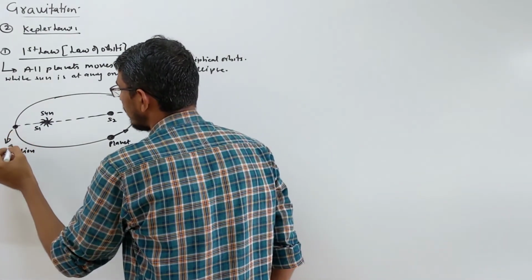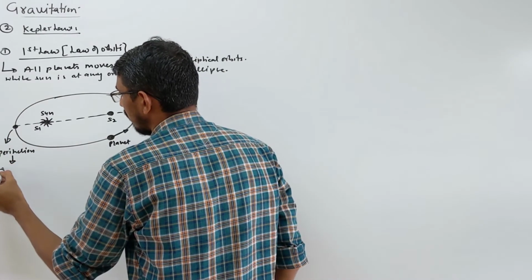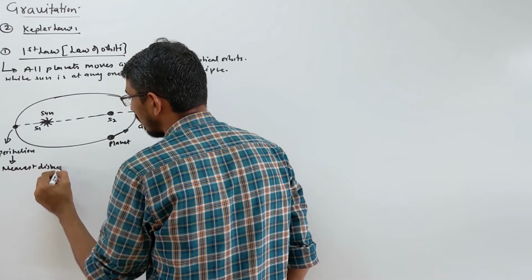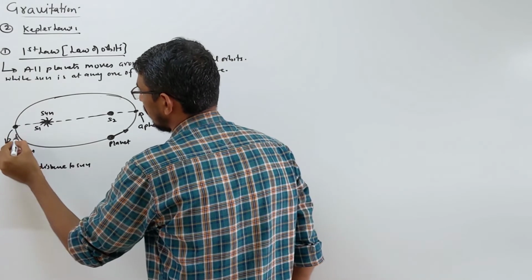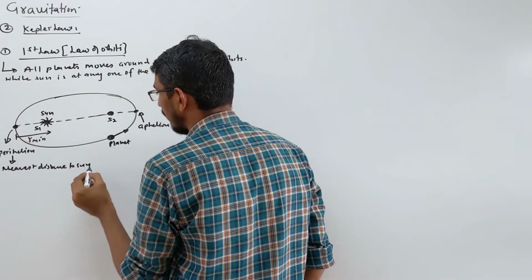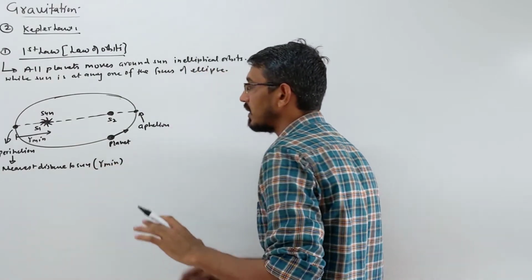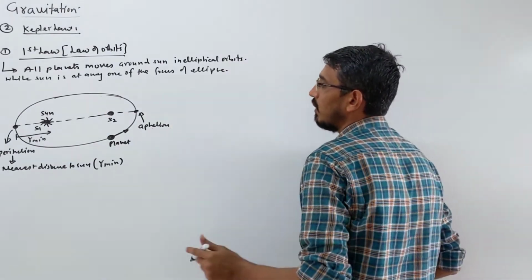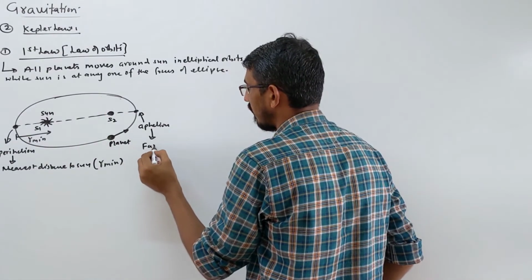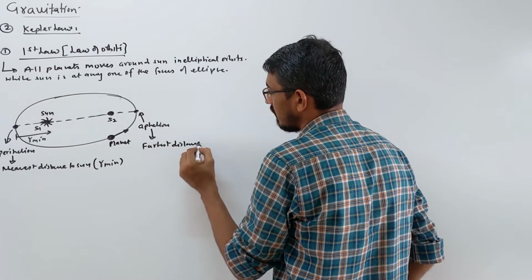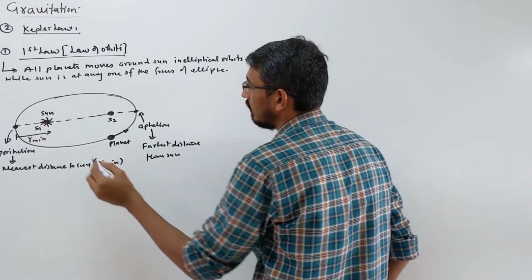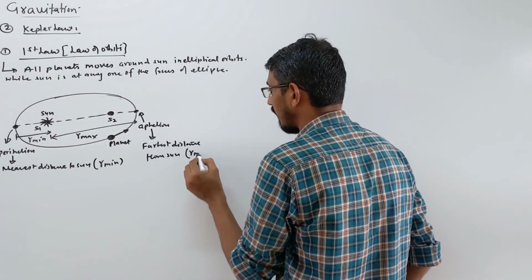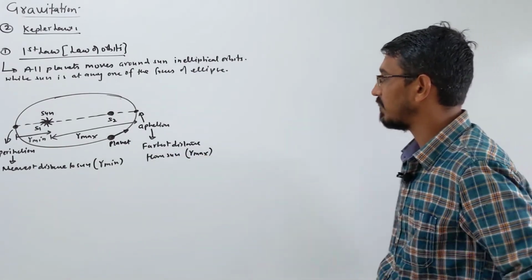So this perihelion is the nearest distance to the sun. Let's give it a name. Suppose this distance is called r minimum. That's the nearest distance of the planet from the sun, called perihelion, right? And this is called what? The longest distance, the farthest distance from the sun. So this is the sun. Let's give that distance a name, we call it r max. So these two words are perihelion and what?